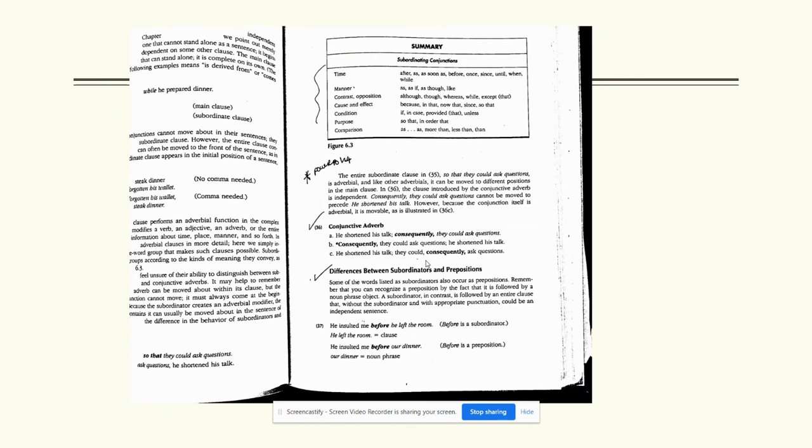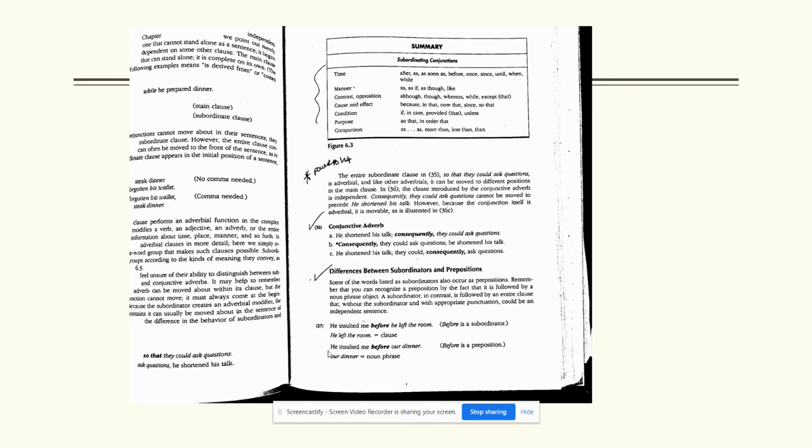And then finally, the last set of conjunctions are subordinate conjunctions. A lot of them look the same as prepositions, but they introduce dependent clauses. Let's look at the bottom of the page here. He insulted me before he left the room. Before is a subordinator introducing this subordinate clause. And you can tell subordinate clauses function like adverbs. You know, how the man told his story before he left the room. See how it would fit the adverb slot? See why I wanted you to jump through the hoops in chapter 4.